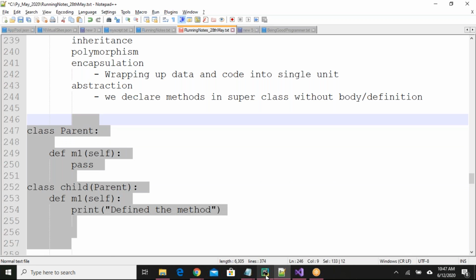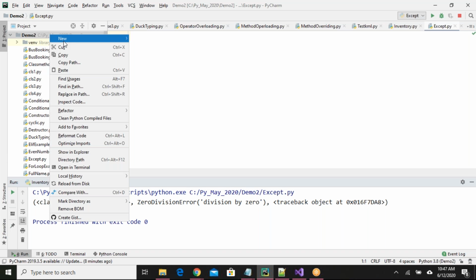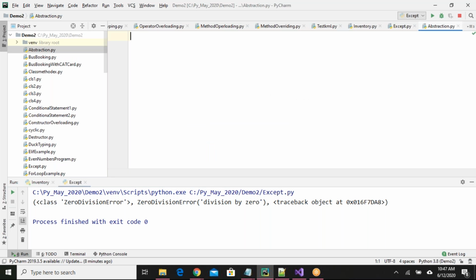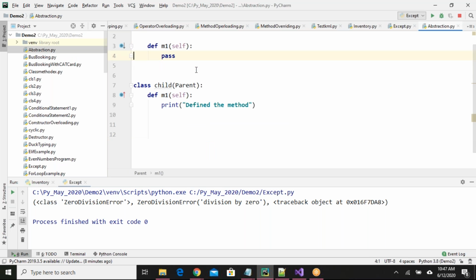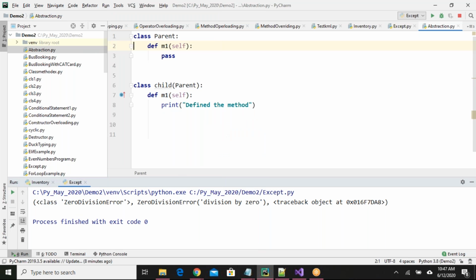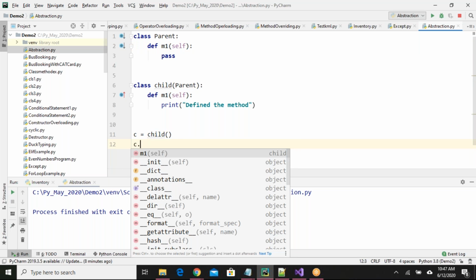Let me write this program in Python so that we can have a better understanding. Let me add one more file, abstraction. I'm copying it. If you remember, if I run this program, I'm not calling this. Let me create an object.